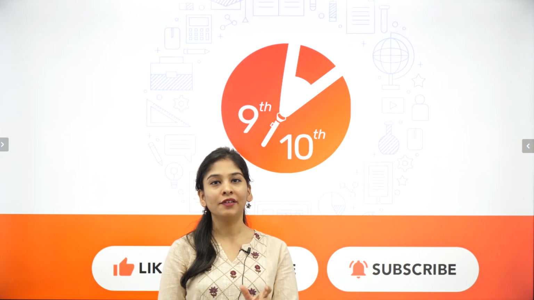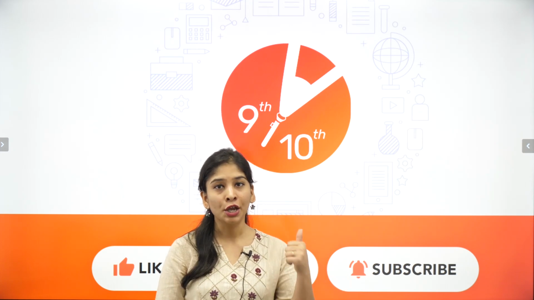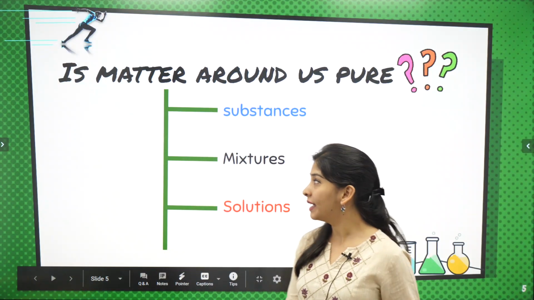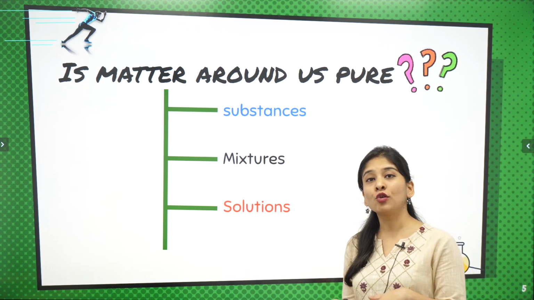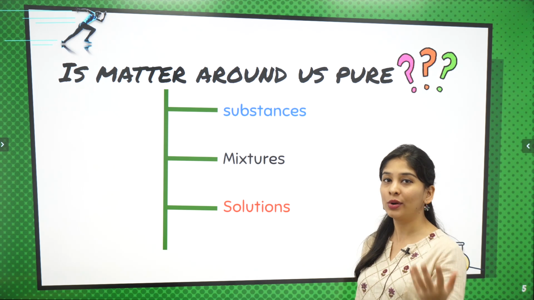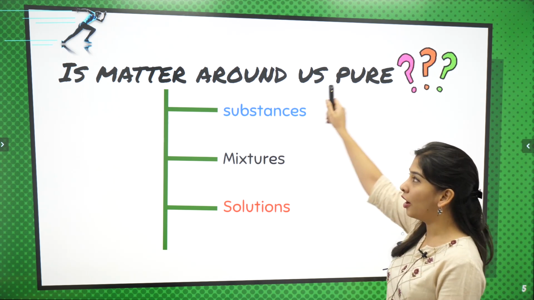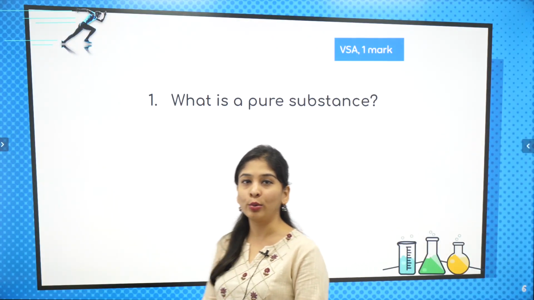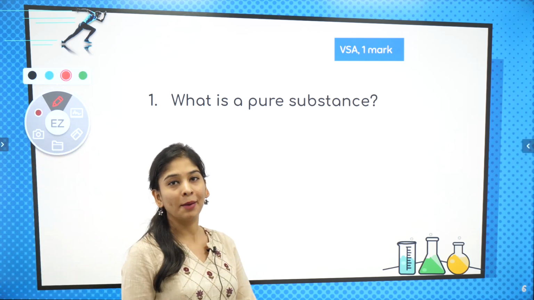So this chapter I have divided into 2 sections. That means as Matter Around Us Pure, we are going to do in 2 parts. First part we are going to cover right now. What are we going to do? We are going to talk about what exactly are substances, what exactly are mixtures and solutions, and so many questions for the same. I'll give you some work to do as well so that I can see your response also. How is it going? So do that work also and let me know. We are going to do all of the questions regarding these three topics. Let's start with the very basic question. What is a pure substance? So you guys know already what is the name of this chapter.